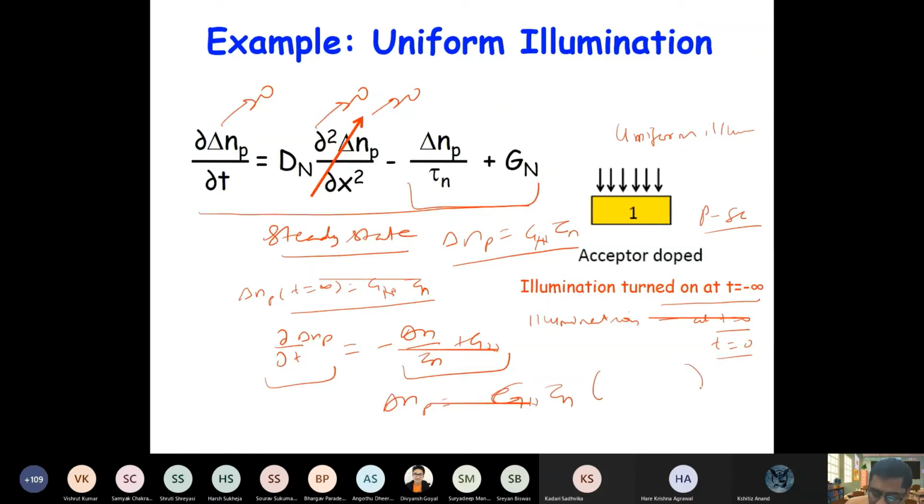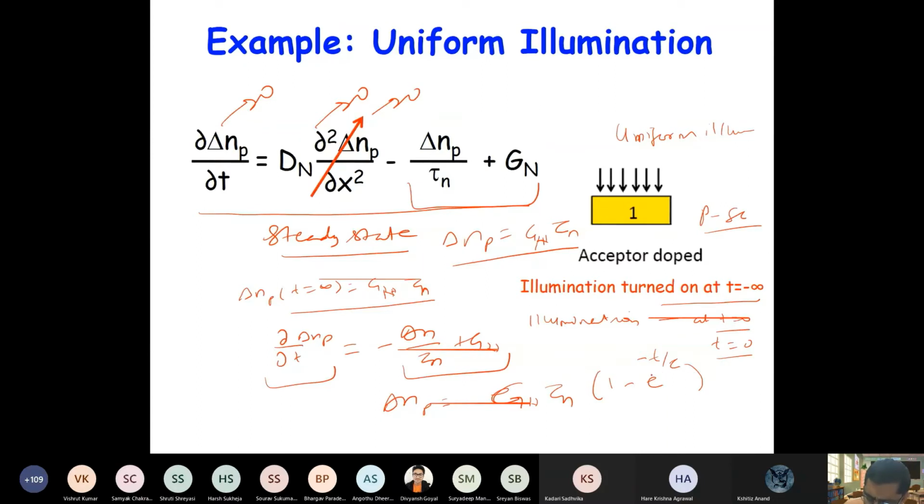So if this is the concentration at t equal to infinity, how will the expression look? At t equal to 0, this has to be 0. So it has to be 1 minus some exponential of minus t by tau. This is 1 minus this. At t equal to 0, this is 0.